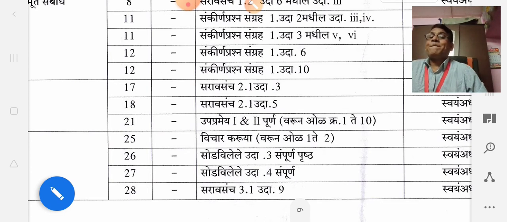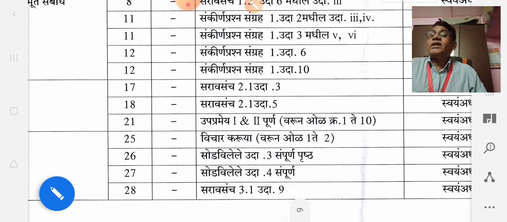Okay. Now come to 25. Page number 25. On page number 25, see lines 1 to 2 from the top.